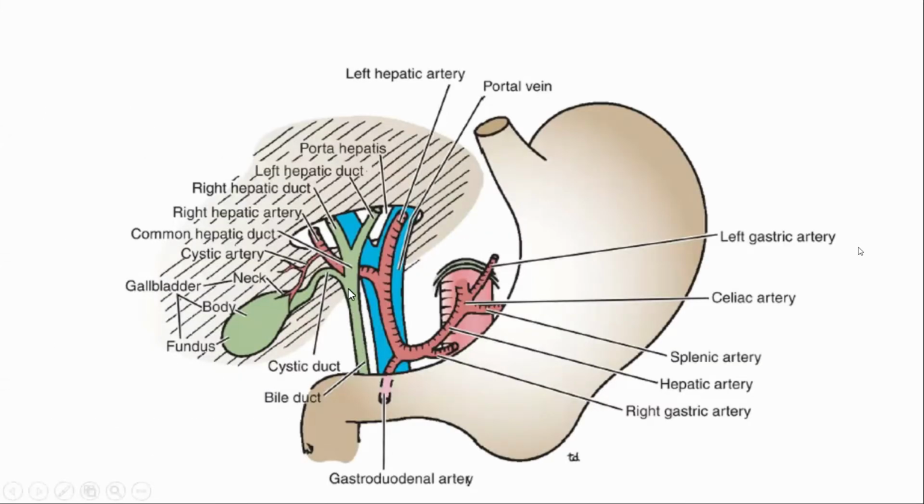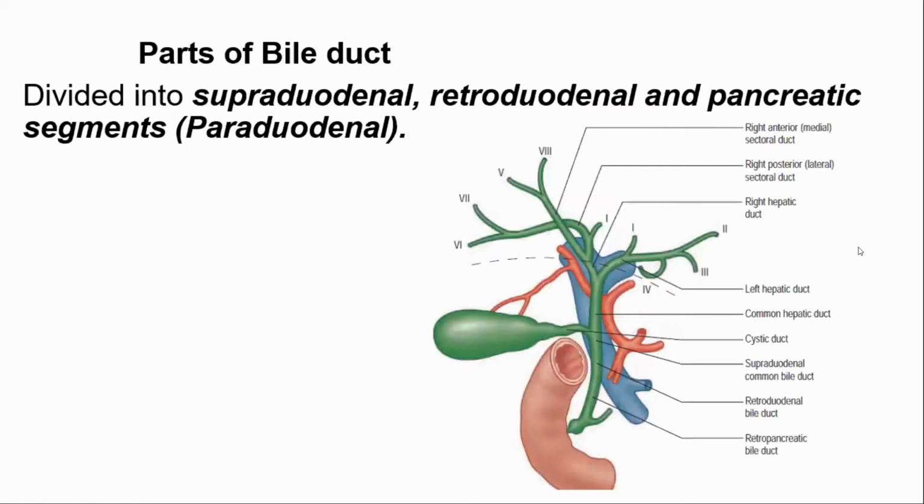This is the bile duct. This is the common hepatic duct. The common hepatic duct joins with the cystic duct to form the bile duct. Now, the parts of the bile duct. This is a very important one. It was just asked of your immediate seniors in the final exam. It is divided into supraduodenal, retroduodenal, and pancreatic or paraduodenal parts. Three parts. Supraduodenal means above the duodenum, retroduodenal means posterior to the duodenum, pancreatic means in relation to the pancreas, or paraduodenal, on the side of the duodenum.